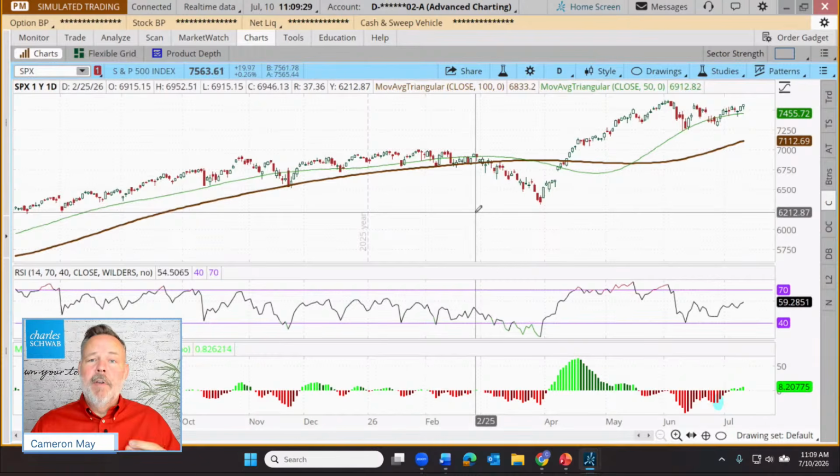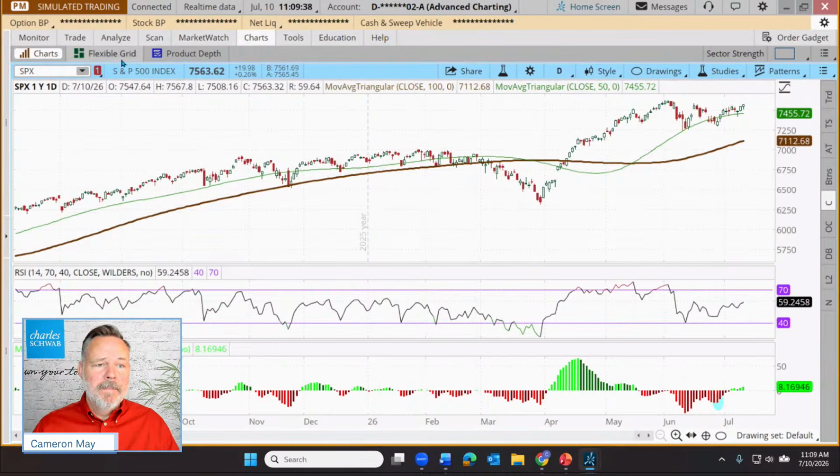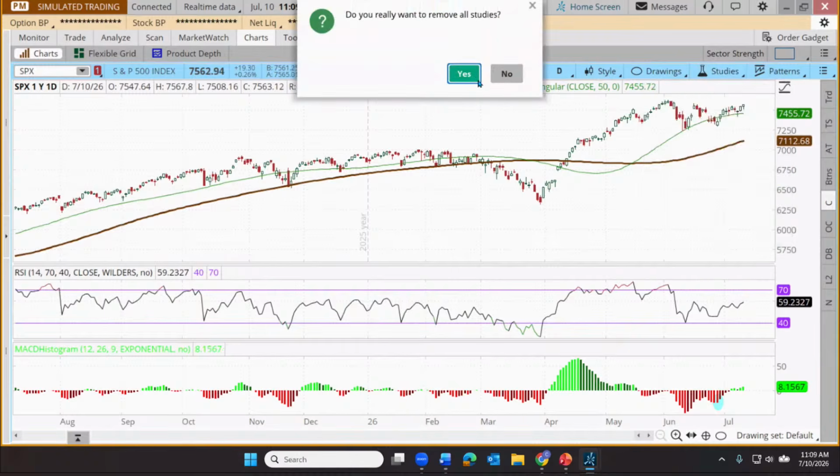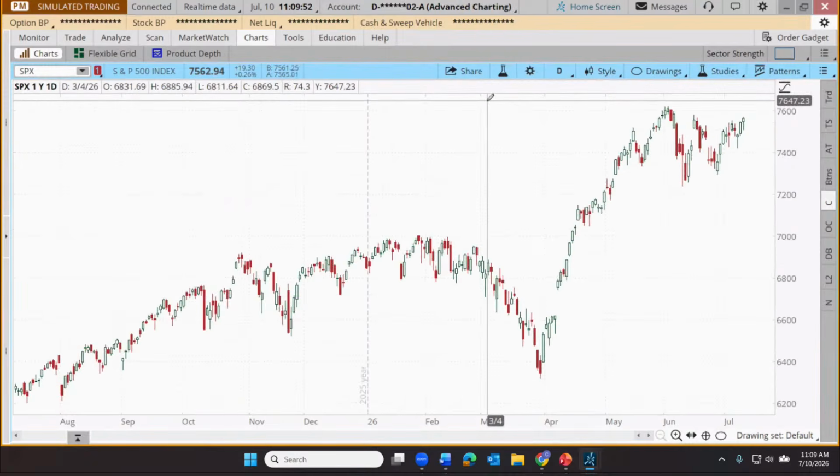So let's go look for a bullish signal on some indicator out there. How about that indicator that's been around for a long time? We're going to talk about Keltner channels. First thing I'm going to do, let's just clear off our study sets. I'm going to click on studies. We can just remove all these studies. This doesn't delete the study set that I've created. It just removes them from view and cleans up the chart.